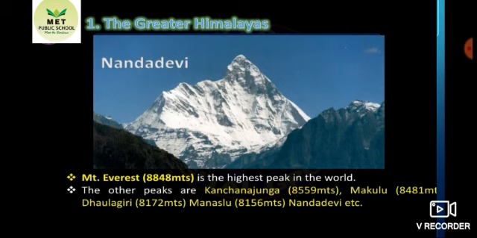The other peaks are Kanchenjunga, its height is 8,559 meters. Then Makalu, its height is 8,481 meters. Dhaulagiri, its height is 8,172 meters. Then Manaslu, its height is 8,156 meters. Another most important peak in the Greater Himalaya is Nanda Devi. So here you have to remember the world's highest peak is in the Greater Himalayas.